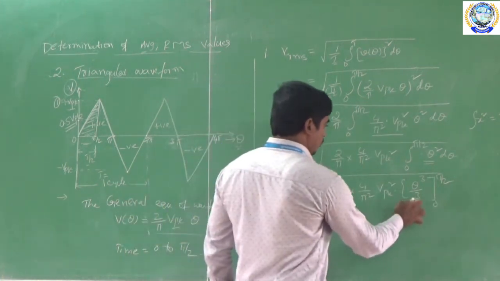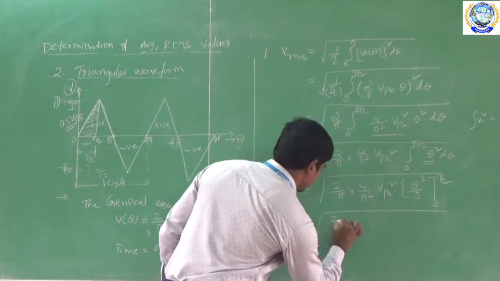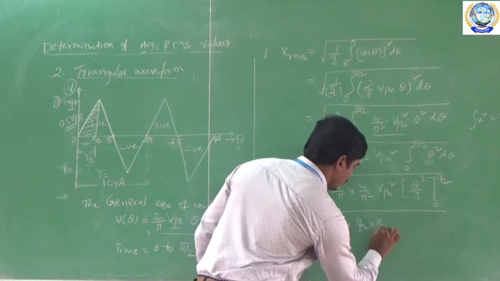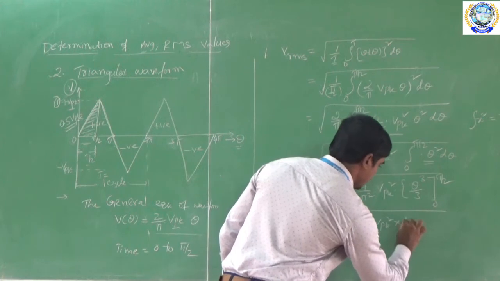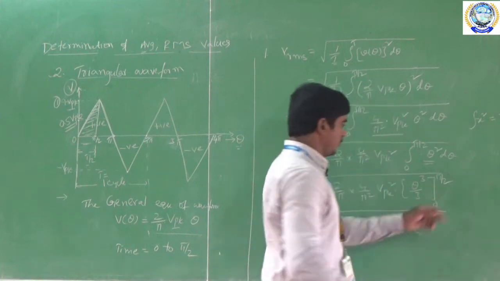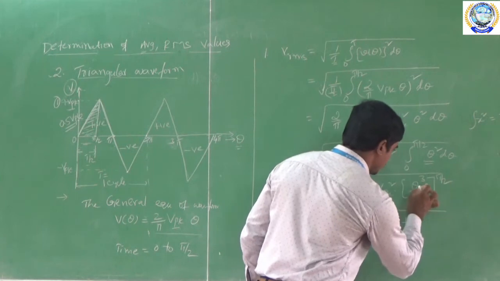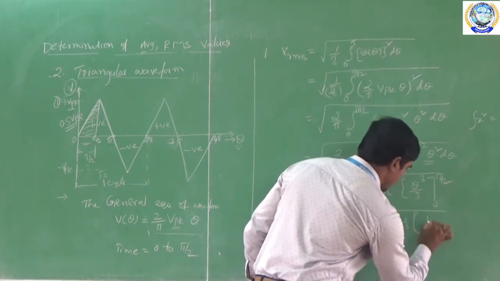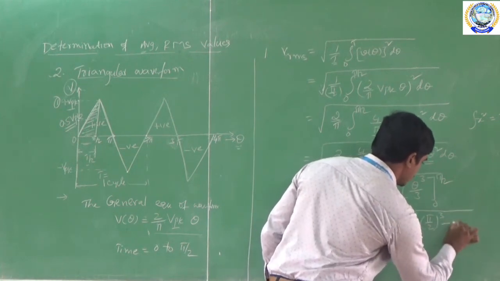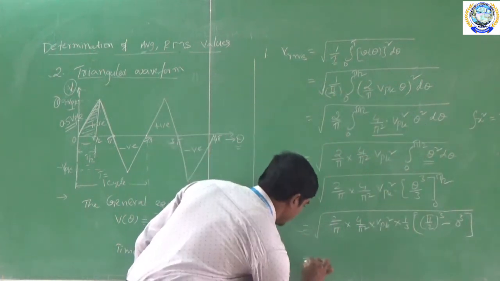Now 1 by 3 I am taking outside of the limits. So 1 by 3, this is 2 by pi into 4 by pi square into VPK square. 1 by 3 I am taking outside. And now to calculate this value, we have to substitute upper limit minus lower limit in terms of theta. So upper limit is pi by 2. So pi by 2 whole cube minus lower limit is 0, so 0 cube. Okay, 0 cube. Now final simplification.